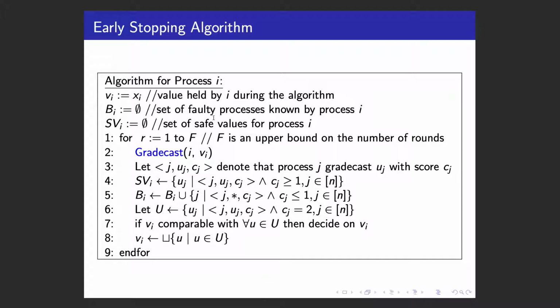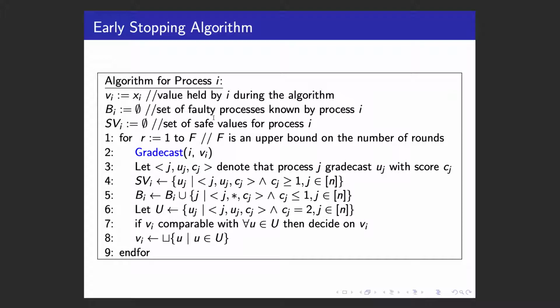Here's our main algorithm. Each process has a value V, the bad set B, and the safe value set SV. We assume there's an upper bound f on the number of rounds, which we will establish the exact value of later. At each round, each process uses Gradecast to send its value to all, and after that, each process obtains n value-score pairs.